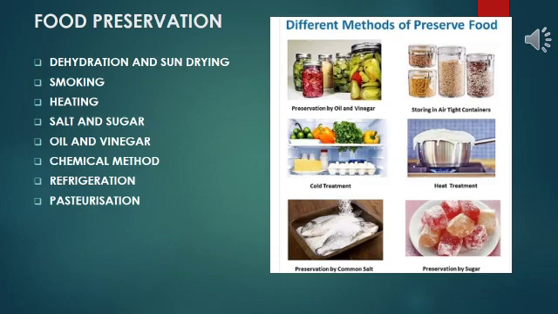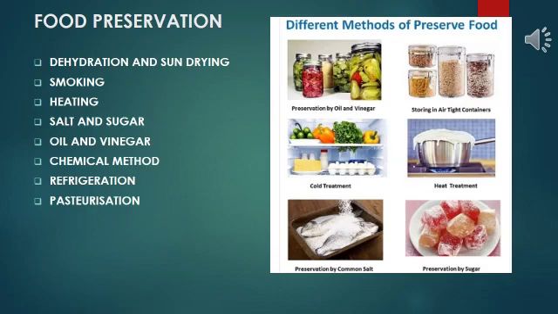Chemical methods: we can use chemicals, like sodium benzoate, which is used as a preservative in jams and squashes. Refrigeration keeps the food at low temperature and inhibits the growth of microbes and prevents food from getting spoiled. Pasteurization: milk is made germ-free by pasteurization.